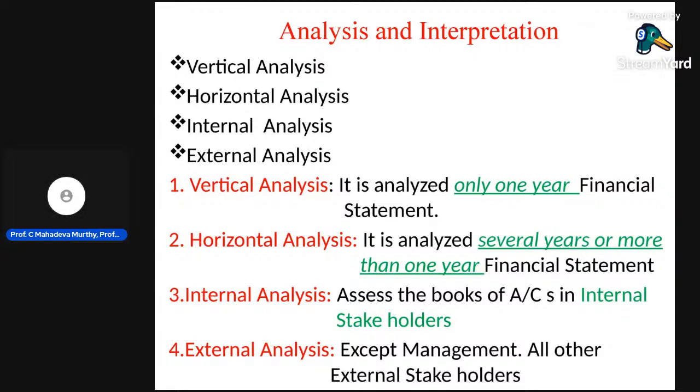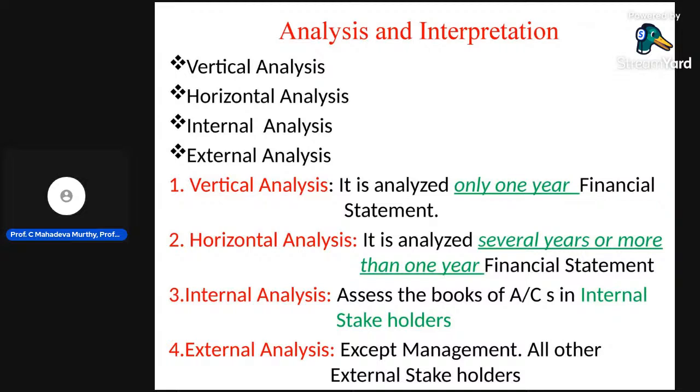They are investing money, so they want to know the financial position of the organization. Why did they invest? To make a profit in the form of dividend, on equity shares or preference shares.